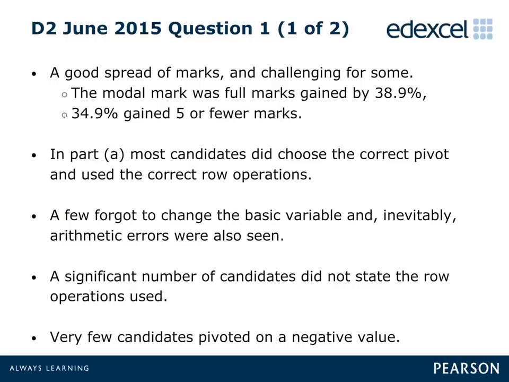And it was surprising how many candidates could not divide the pivot row by the value of the pivot correctly. It was pleasing to note that very few candidates this session pivoted on a negative value, but a significant number of candidates did not state either any or all of the row operations that they used.